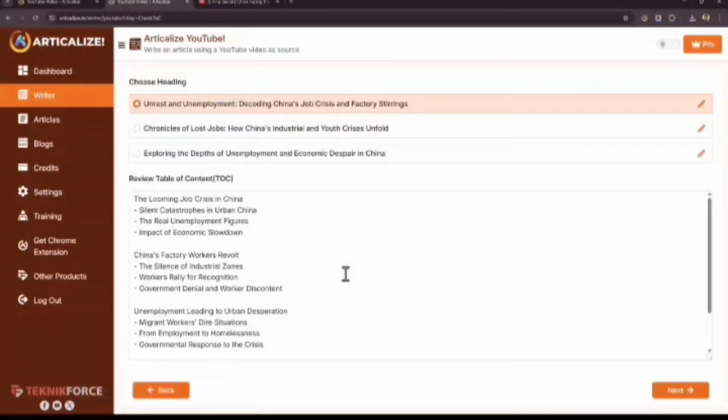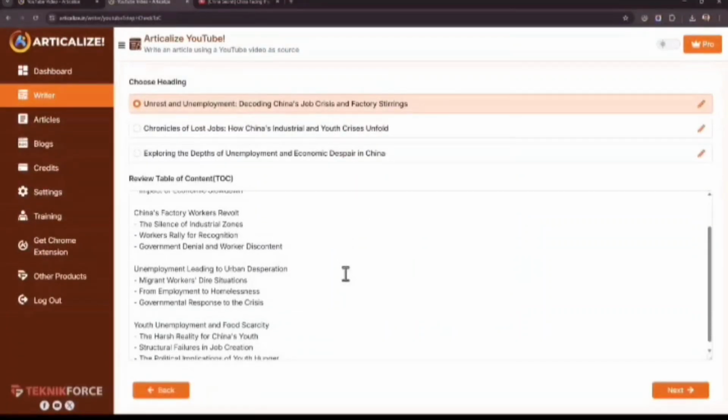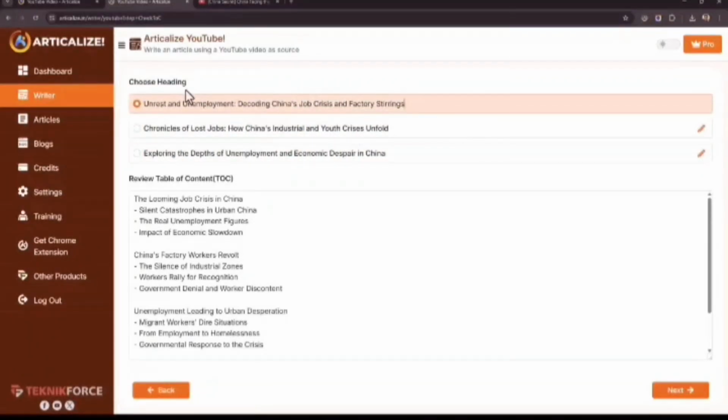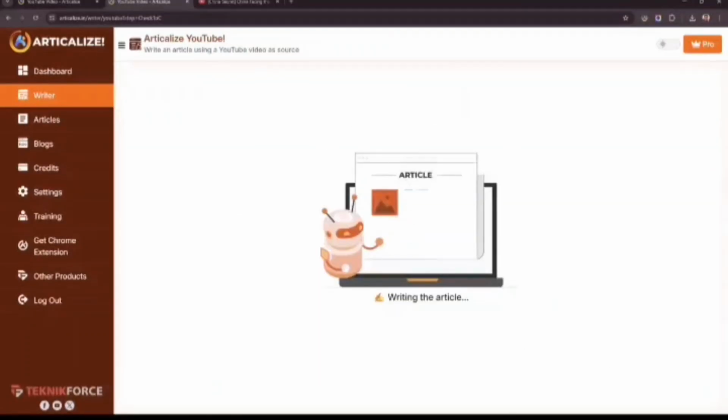There it is. You can modify the TOC if you want to, and you can choose from 3 different headlines. If you want to change the headline for some reason, let's say you want to use a dash instead of a colon, or you want to change anything else, just do that and click on Next. Now the article is being written.